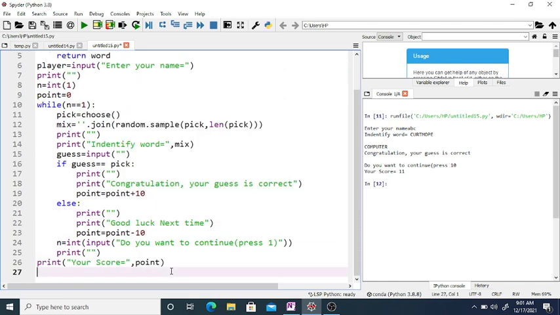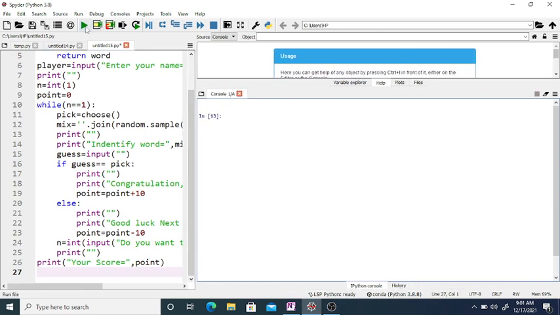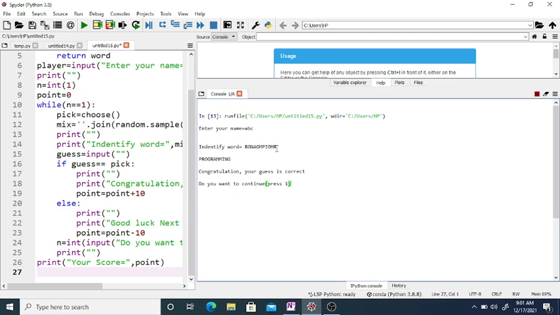So now you can see the output. Enter your name, say my name is ABC. Now identify word, it is programming. Congratulations, your guess is correct. Do you want to continue? Yes, I want to continue. Identify word, it is calculus. Okay, congratulations. Now I don't want to continue, so if you press any other key, congratulations, your score is 20.